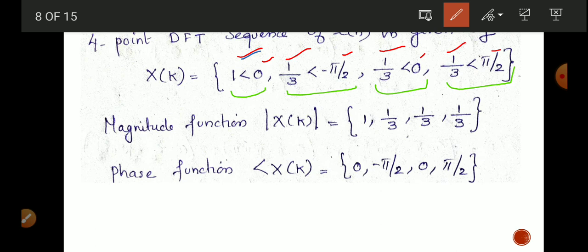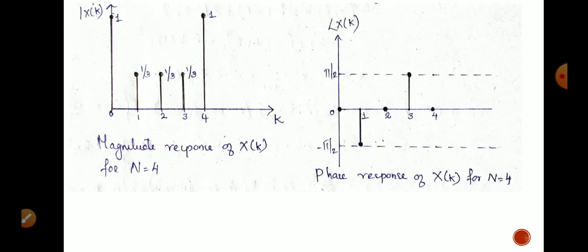From this X of k DFT sequence, we can separate the magnitude function and phase function in this way. Magnitude function, modulus of X of k, equal to 1, 1 by 3, 1 by 3 and 1 by 3, and phase function equal to 0, minus pi by 2, 0, pi by 2. Then on plotting the frequency response, first we are going to plot the magnitude response.